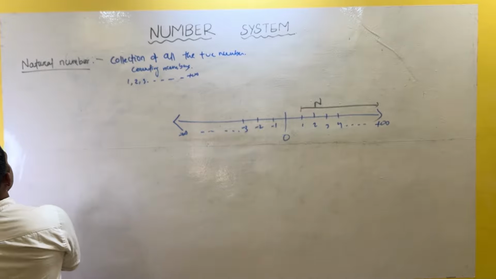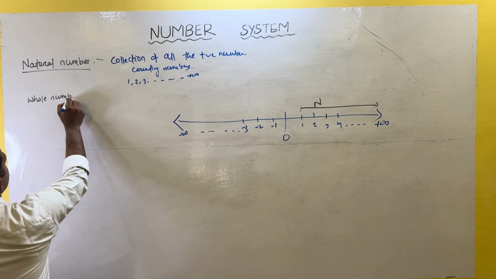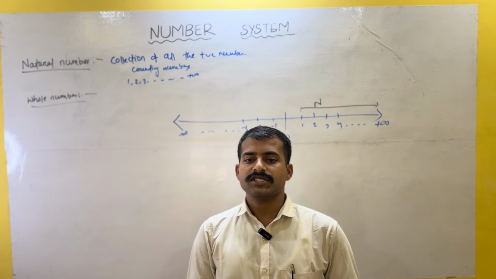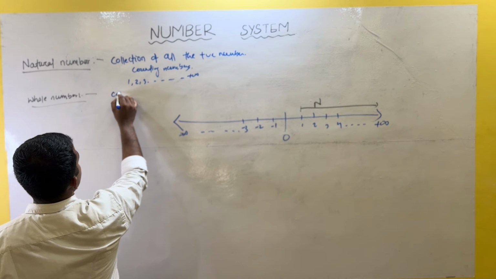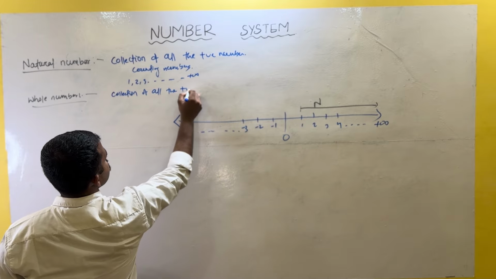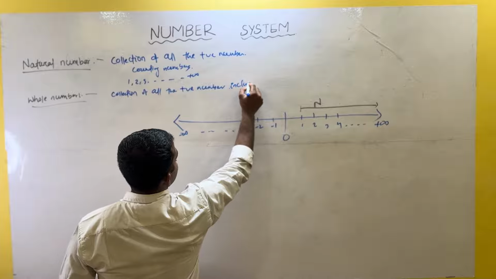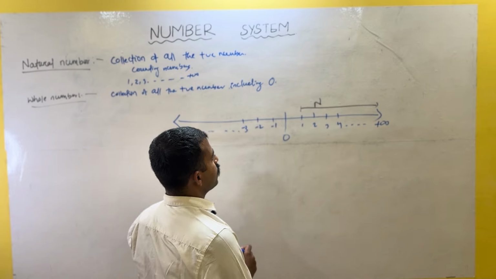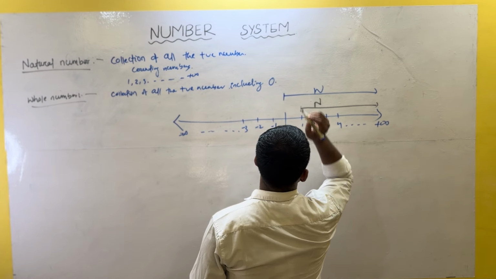Then let's talk about the whole number. What is a whole number? The collection of all the positive numbers including 0. That is, if you consider from 0 onwards, this is your whole number.